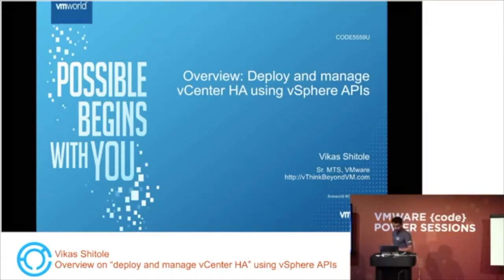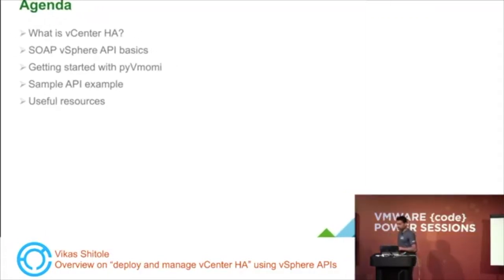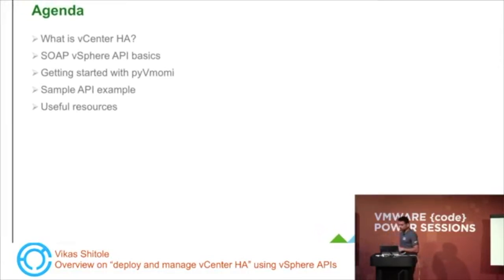So let's start. This is my agenda. First, I will be briefing about what vCenter HA is all about. Then, since this topic is focused on vSphere APIs, I thought it's good to spend some time on vSphere API basics. Then we'll take a look at how to get started with PyVmomi, which is a Python binding for vSphere SDKs. And as a part of demonstrating vCenter HA, we will take a look at one of the sample examples. And finally, I will run you through some of the useful resources.